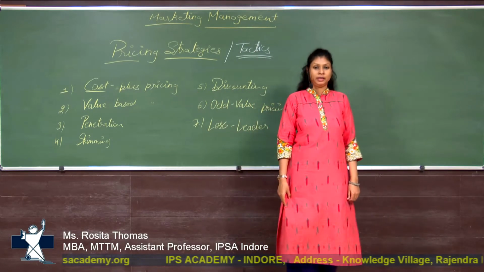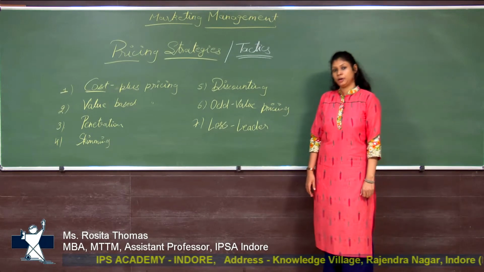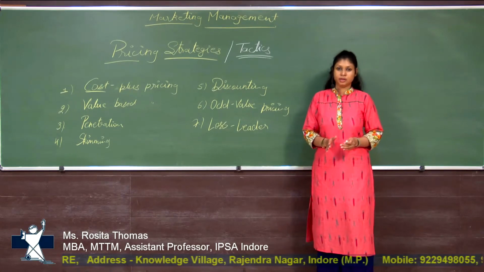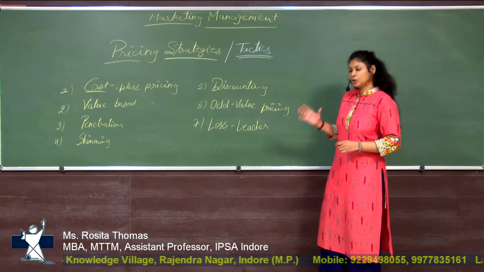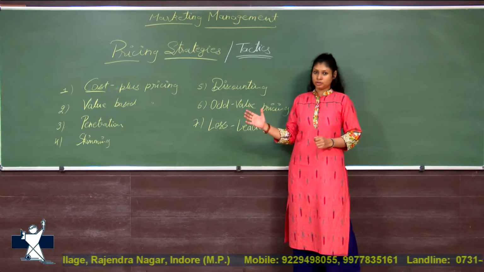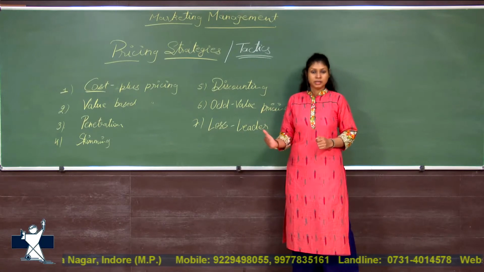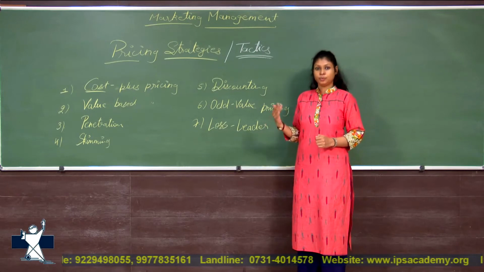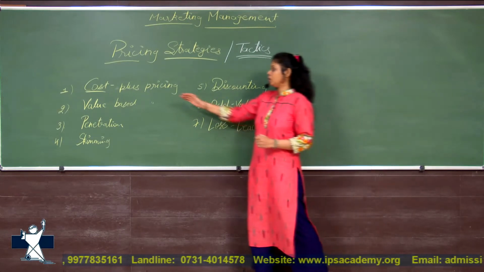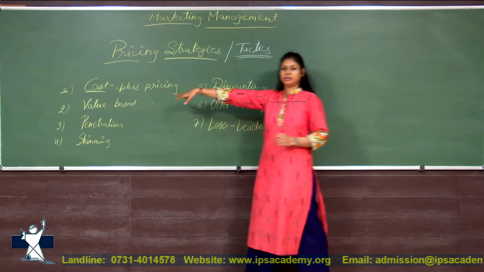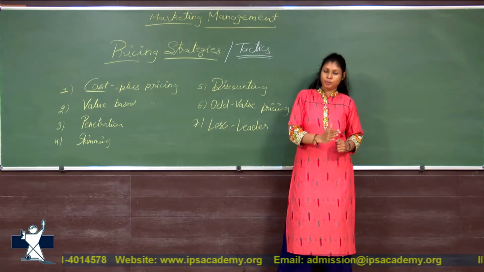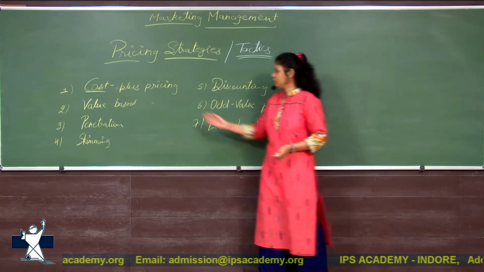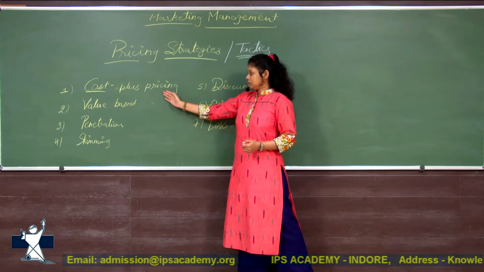Cost plus explains that first you need to identify the cost of producing a product, the expenses incurred in producing it, so that you can decide the selling price. It's very obvious that you are doing business to earn profit, so we are supposed to sell a product at a profit. Cost plus pricing means keeping in mind the cost price of the product, you decide the selling price, and the margin will be your profit. That's a very common strategy.